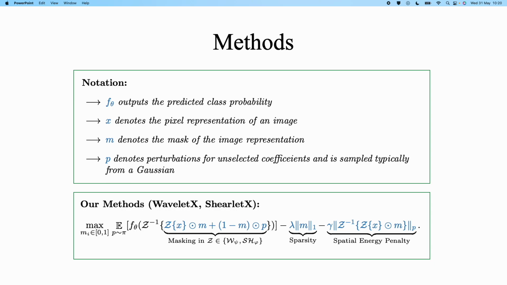Instead, we penalize unnecessary spatial energy in the pixel domain because low frequency patterns can occupy a lot of spatial energy in the image, while being sparsely represented in the wavelet or shearlet domain, meaning only having the L1 penalty on the mask isn't sufficient and we need the spatial energy penalty. The optimization objective is then solved with SGD over the mask with a simple sample average estimate of the expectation.